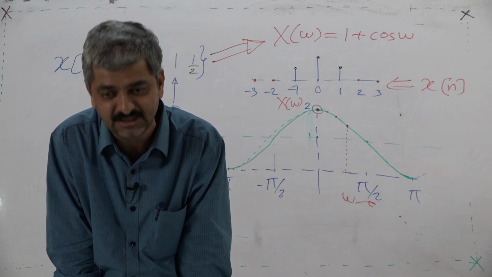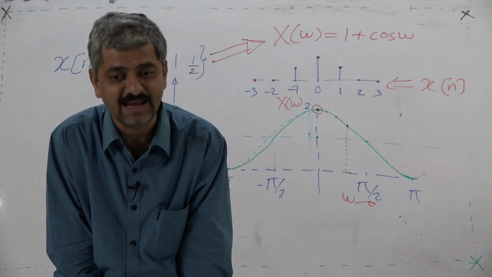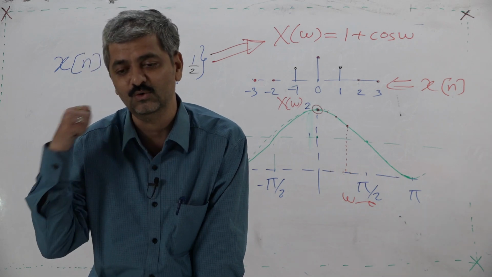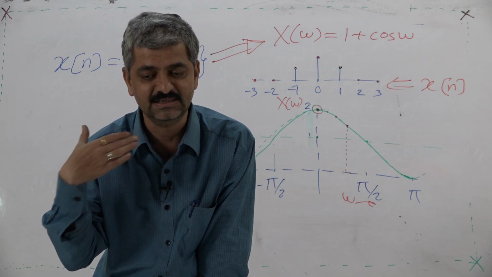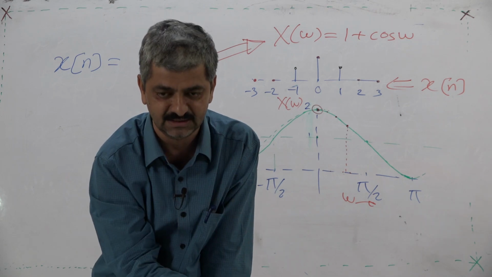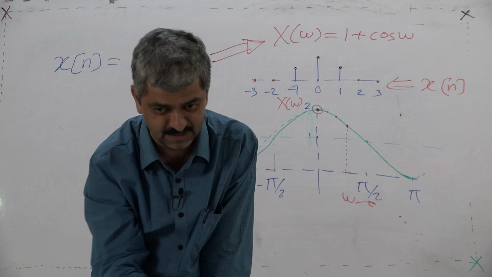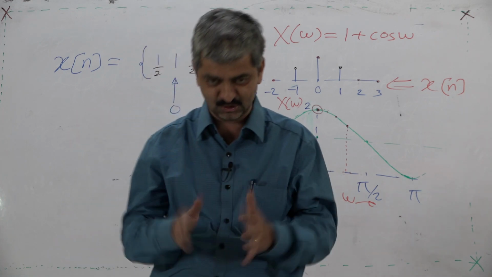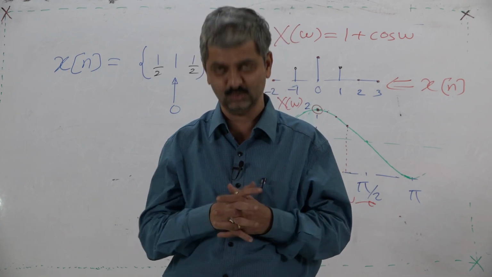So after looking at the DTFT, what do I understand? How can I interpret this DTFT to look at the sequence points, how the sequence points embed themselves to have this DTFT, and how I can get back the actual sequence from this DTFT by my intuition. So this I think is very much exhaustive. This we shall continue tomorrow. I think it is too much dose today. Thank you.